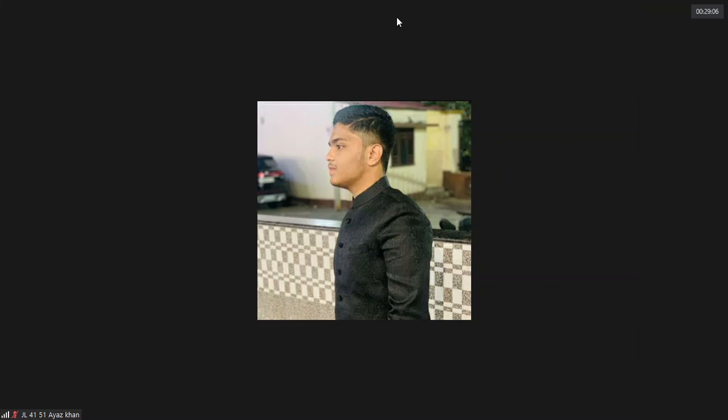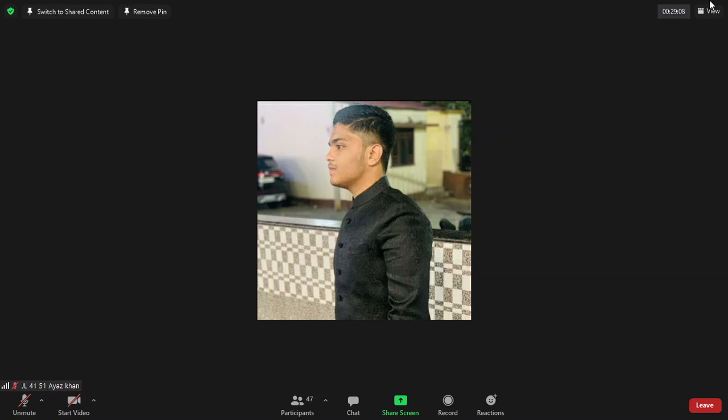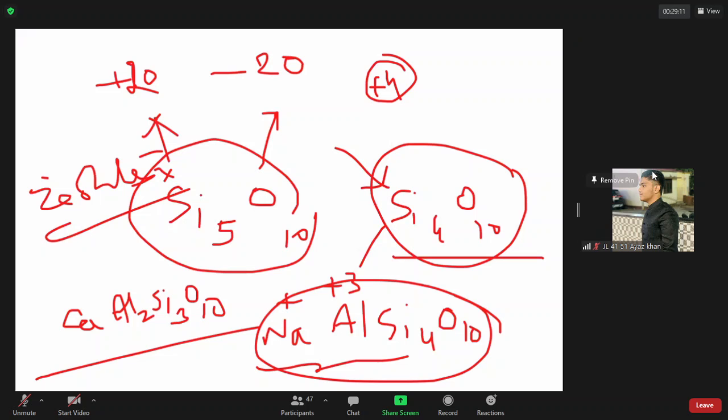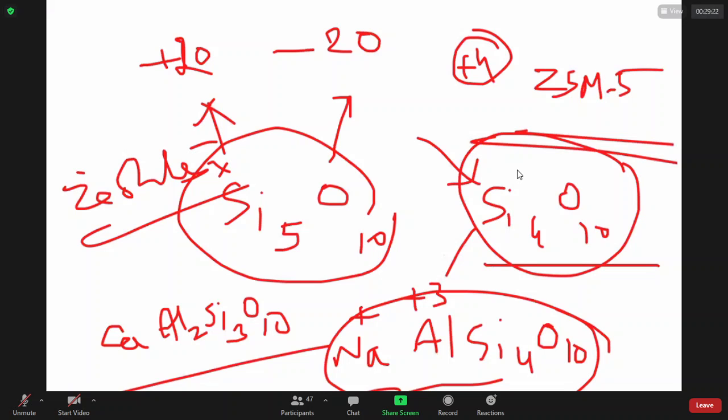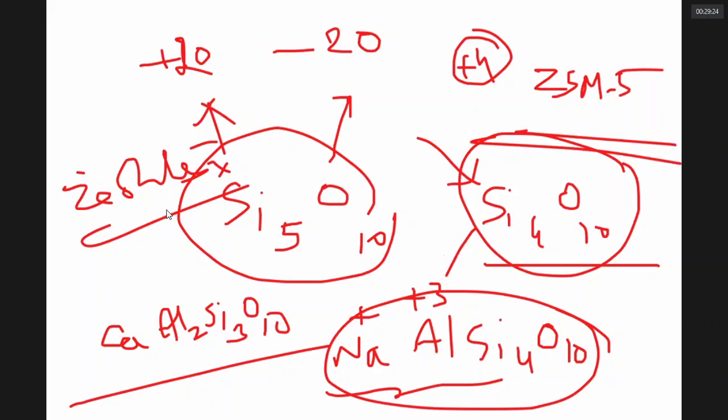Depending on the holes a zeolite has, the zeolite can catalyze conversion of alcohol into petrol. That zeolite which converts alcohol into petrol is called ZSM5. So question: what is zeolite? Sodium aluminosilicate. What is the use of zeolite? It is used to remove hardness of water as cation exchange resin. What are the other uses of ZSM5? It is used to convert alcohol into gasoline.